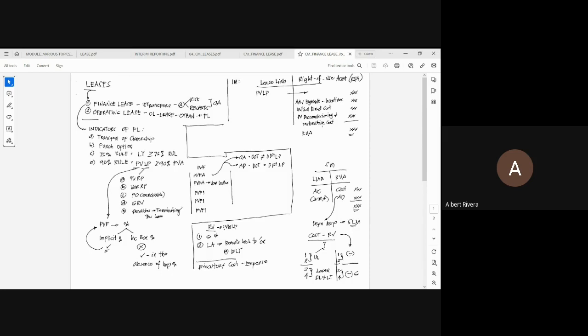Pero pwede ba, pagtapos ng lease term, ibalik mo siya sa kondisyon at itsura kung paano mo nakuha? Pumayag ka. Ibig sabihin, at the end of the lease term, you will incur as the lessee the so-called restoration cost. Kasi gigibain mo yung mga structure na itinayo mo dyan at gagastos ka. And that is now your decommissioning and restoration costs.